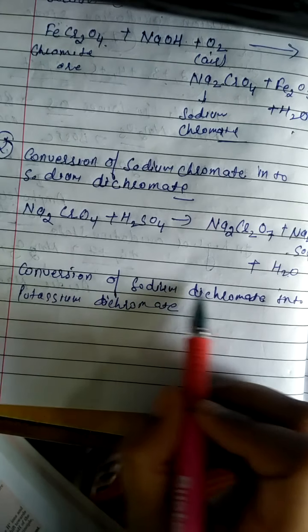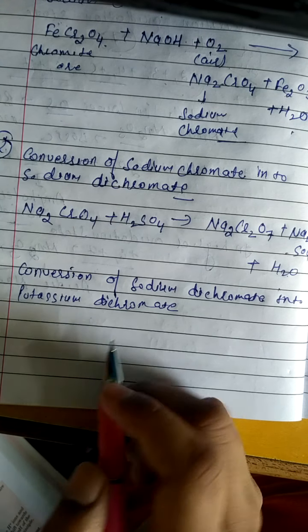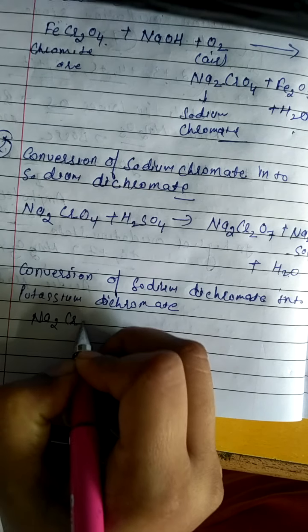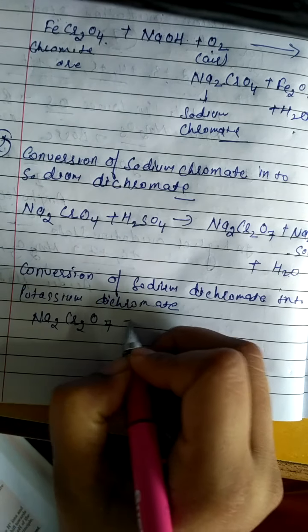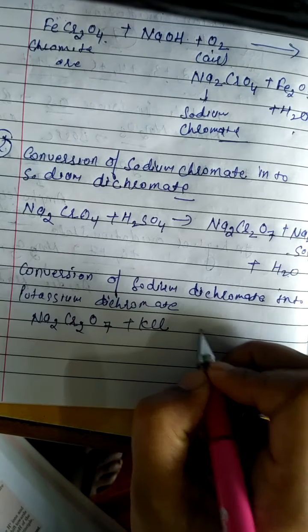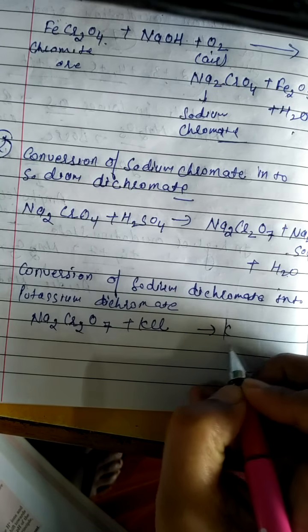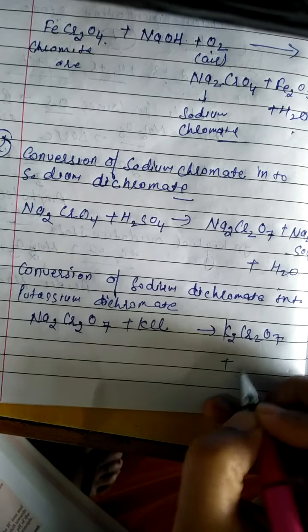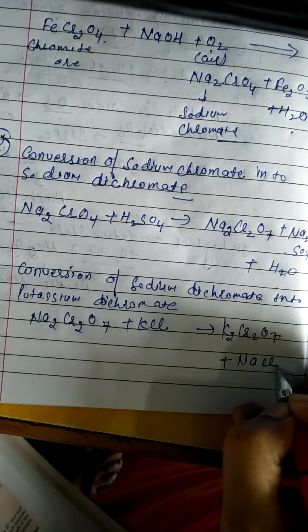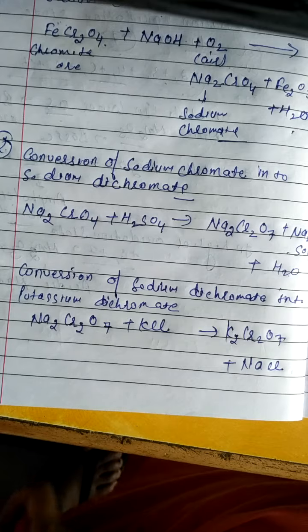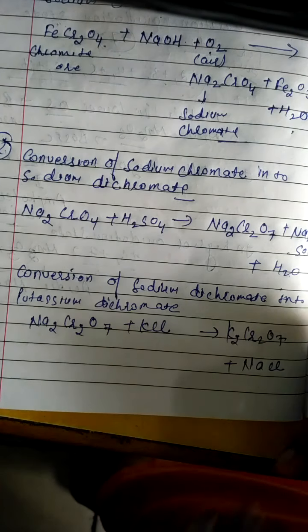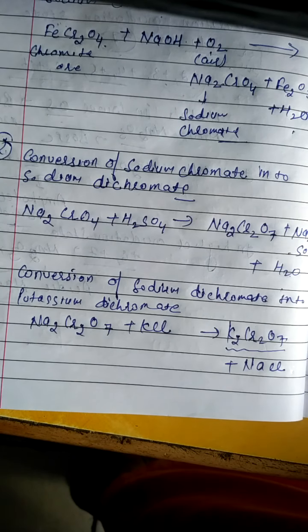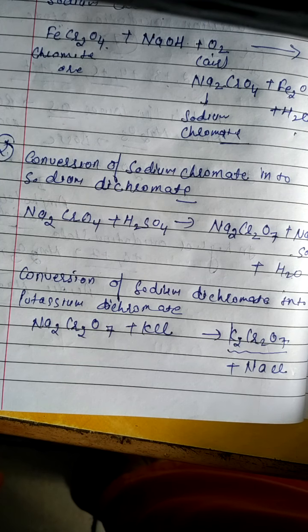The third step is that sodium dichromate is converted into potassium dichromate, that is, Na2Cr2O7 reacting with KCl. It forms K2Cr2O7 plus NaCl. Clear? And in this way we can prepare potassium dichromate.